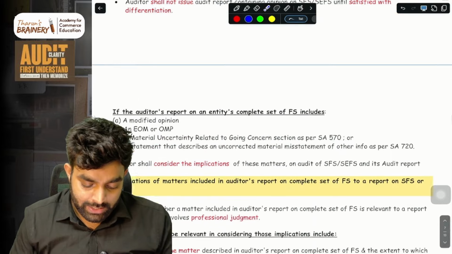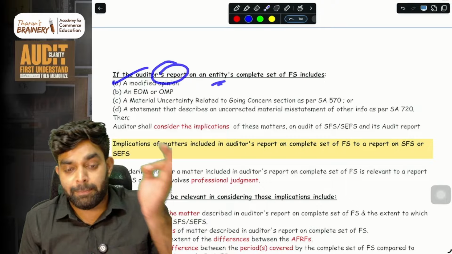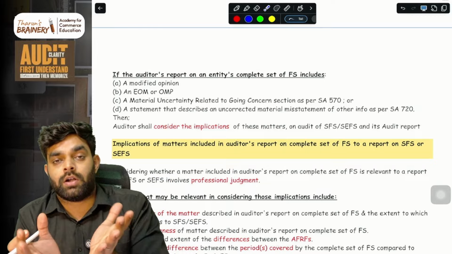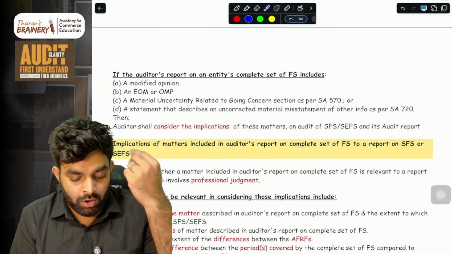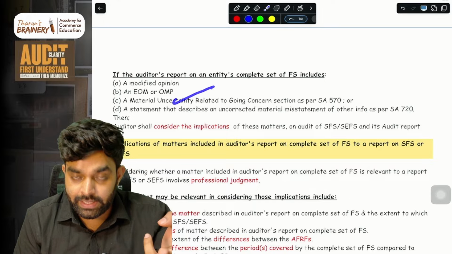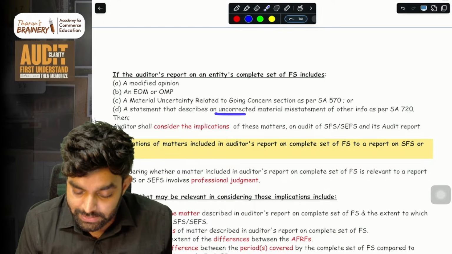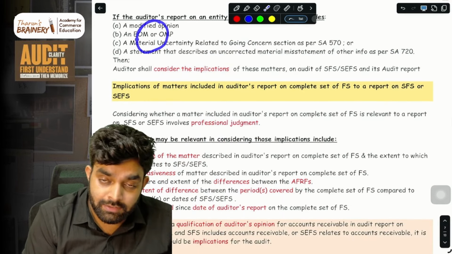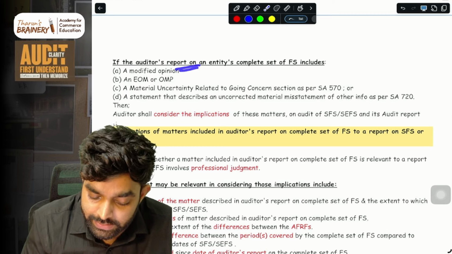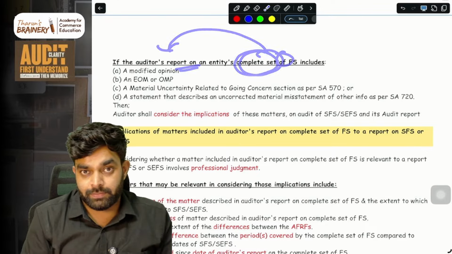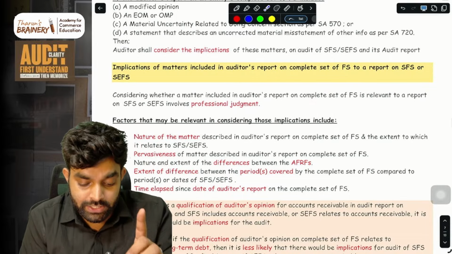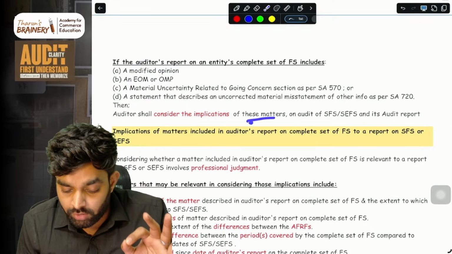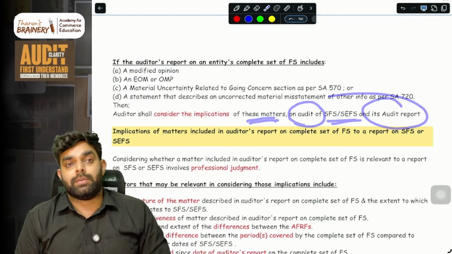Then, if the audit report on the entity's complete set of financial statements includes a modified opinion, an emphasis of matter paragraph, an other matter paragraph, a material uncertainty, or any statement that describes an uncorrected material misstatement of other information under SA 720, then the auditor shall consider the implication of these matters on the audit of SFS or CFS and its audit report.